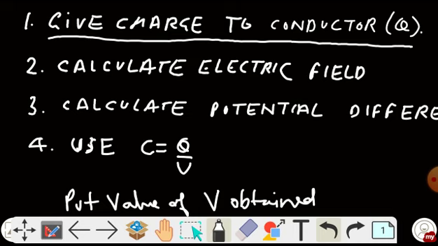Now the first step in the calculation of the capacitance of a given capacitor is to give it some charge. So assume some charge is given to the capacitor. Now when charge is given to the capacitor, what will happen? An electric field will come. So the next step is to calculate the electric field. It is not a mandatory step. You can directly come to the third step without going to the second step.